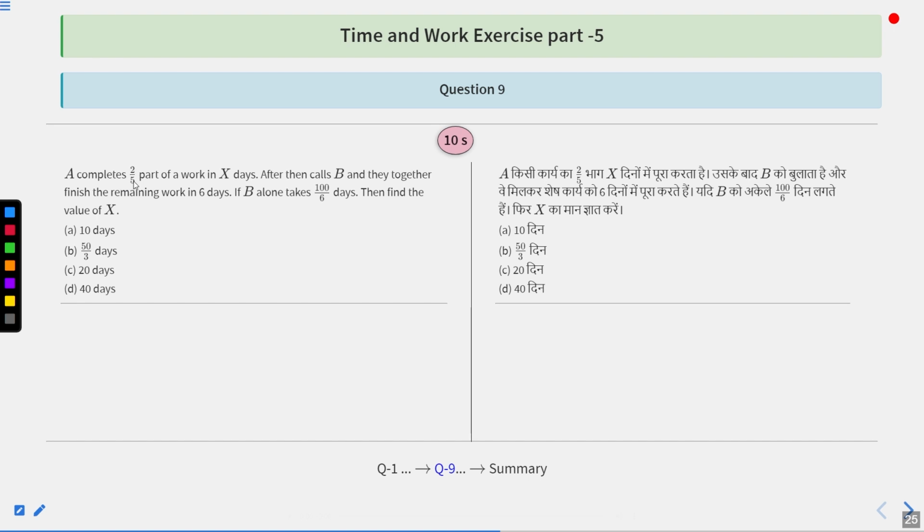A completes 2/5 part of a work in X days, then calls B and they together finish the remaining work in 6 days. If B alone takes 100 upon 6 days, then find the value of X. Options are 10 days, 50 upon 3 days, 20 days or 40 days. These are the options.